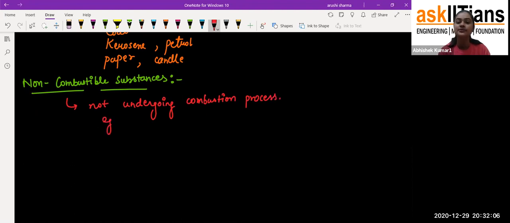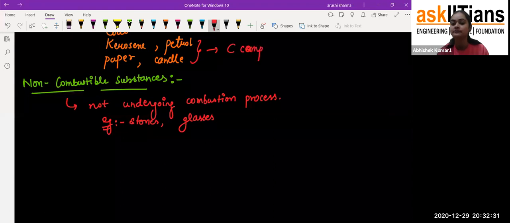For example, students, what example can we give? Stones, glasses, which do not undergo combustion. Have you ever seen glass catch fire easily? Even if you apply heat, it can catch fire, but it will require more and more effort, because, like I have already told you, these other things are all carbon compounds.